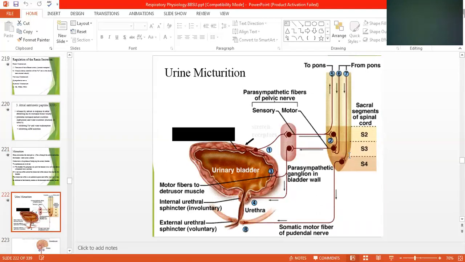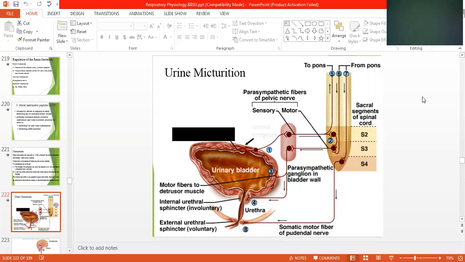Micturition is given over here, how the urine comes into the urinary bladder. The sacral segment of the spinal cord is there, and above the spinal cord is the medulla oblongata which has the pons, and this center is in the pons.